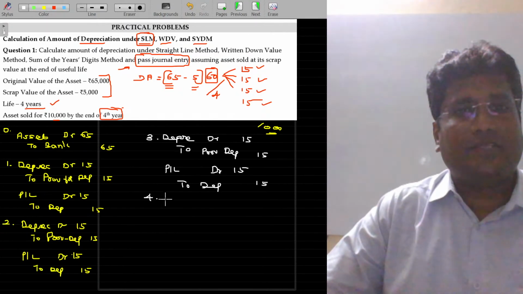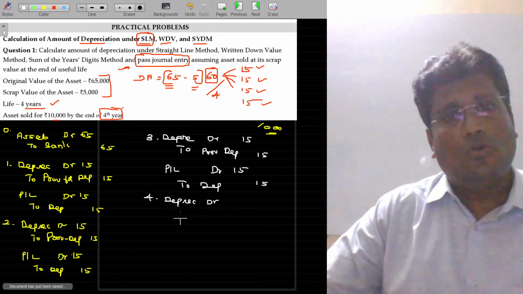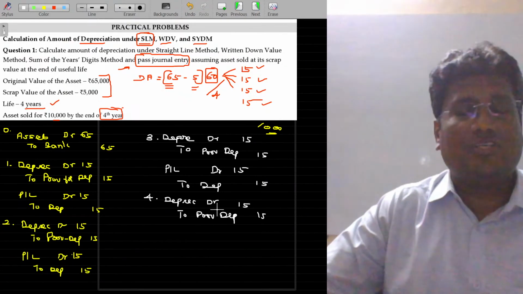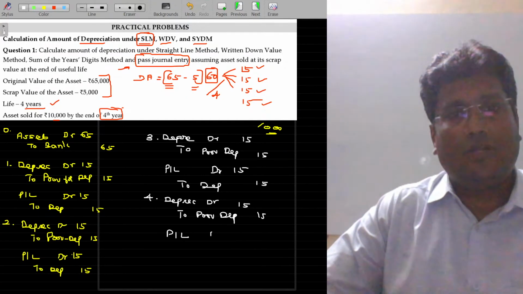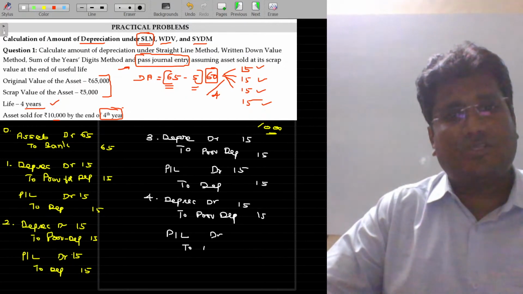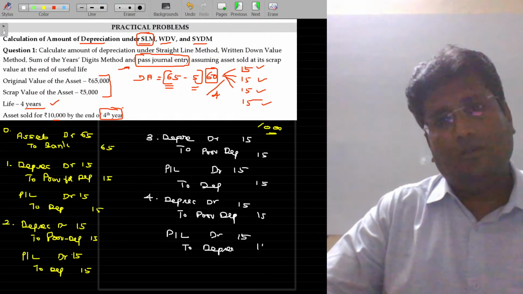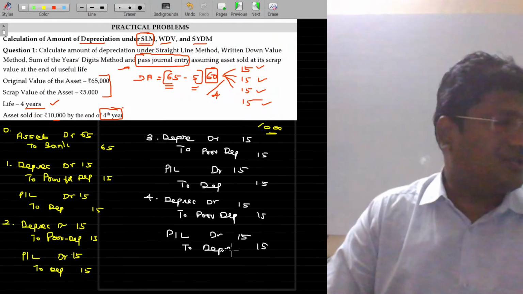Fourth year, I am repeating the same: depreciation account debit to provision for depreciation, 15, and that depreciation is debited to the P&L account. So profit or loss account debit to depreciation account. Is that okay? Hope you could now understand this.